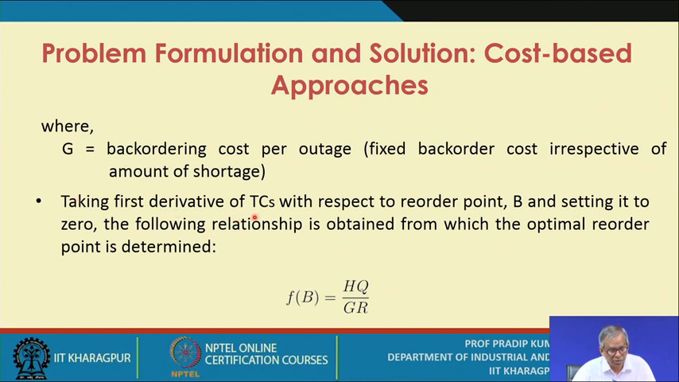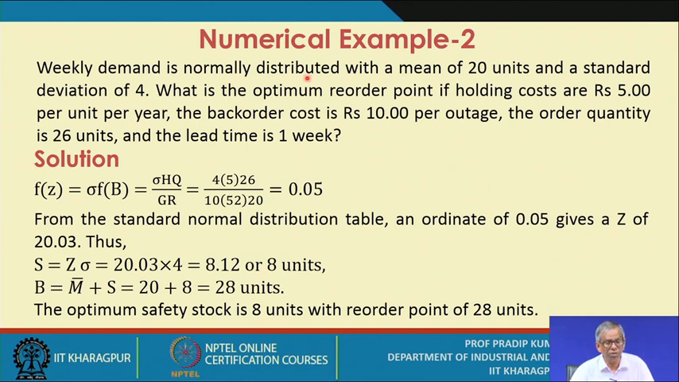And then when you take the first derivative of TCS with respect to the reorder point B and set it to 0, the following relationship is obtained. So what is that relationship? The relationship is F(B) equals HQ by GR. Is it okay? So here is another numerical example.